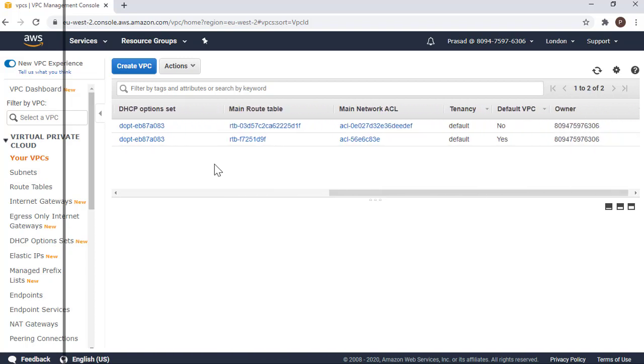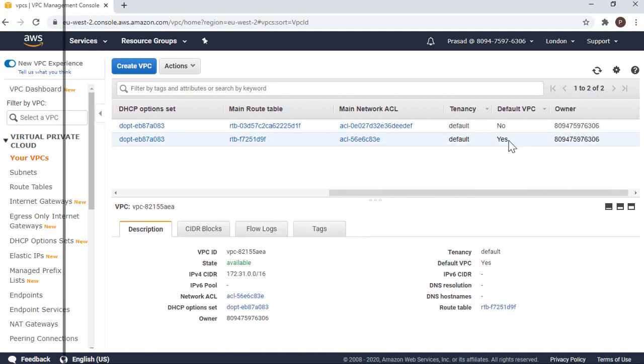So there are 2 VPCs. The default VPC, which is already there, is default, and the custom one which we have created is not default. Bhavya, does that answer your question? Prasad, like, why is it not default? Because whenever we access, it should be default, right?